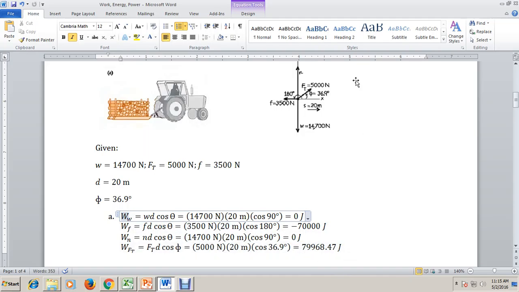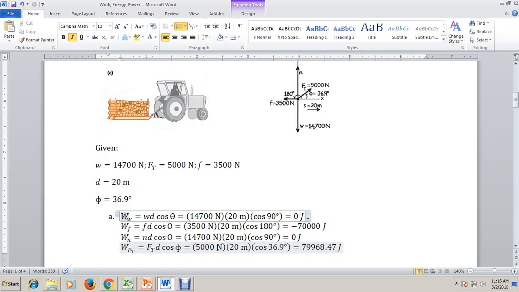And this is positive, since the application of the force is, generally speaking, in the same direction as the distance. Cosine 36.9 indicates that we are simply computing the component of the force by the tractor along the direction of the distance.